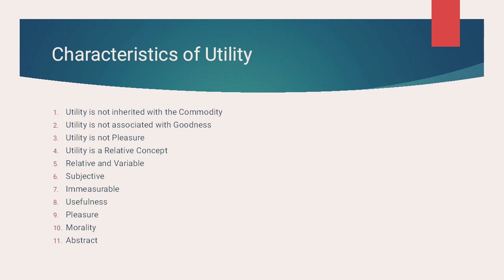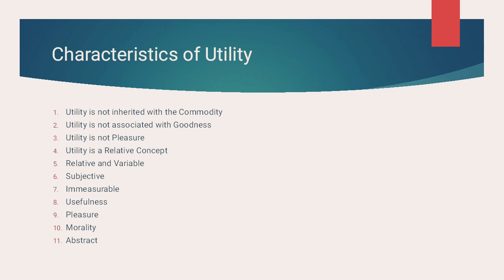Whereas a measuring unit is given to it, utils, but it is not having an instrument for measuring. So it cannot be added or subtracted. However, Professor Marshall has attempted to measure it with money, but it's not so. It cannot even be measured with money.